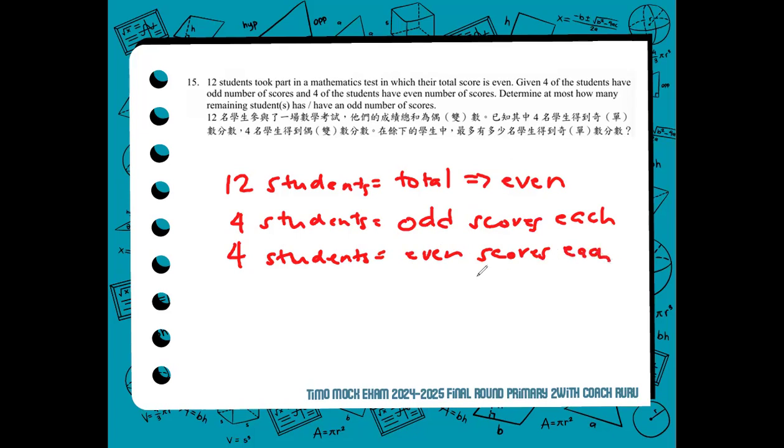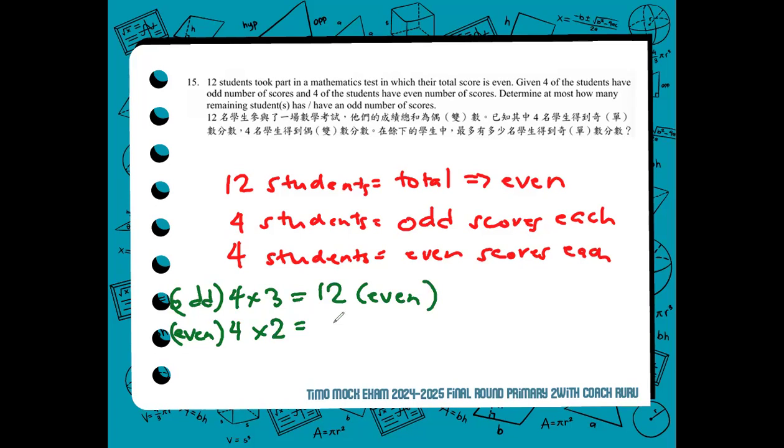Okay. So the technique would be, if the 4 students got odd scores each, we assume that their score is 3. So 4 times 3 for the odds. So that is 12, which is even. Now, for the even scores, there are also 4 of them, we assume that their score is 2. So 4 times 2, 8. So even.